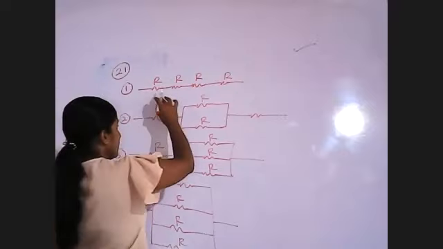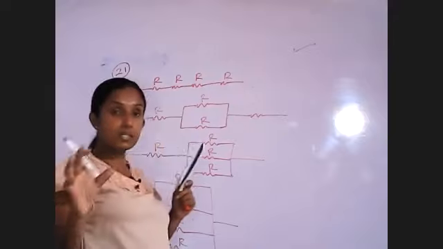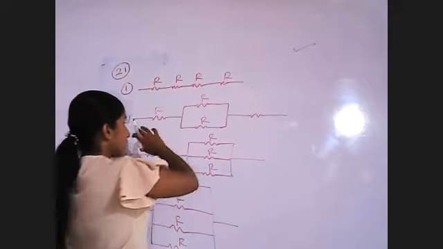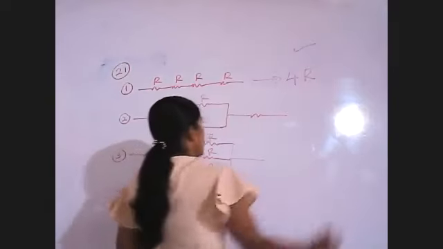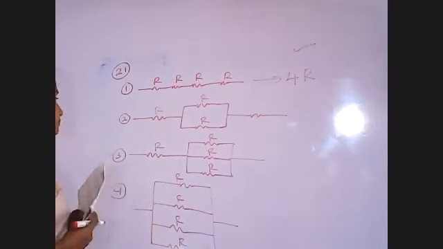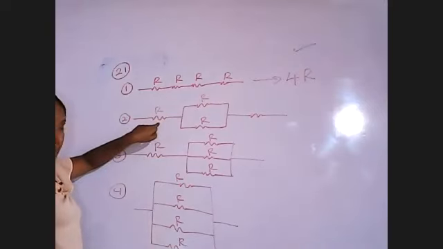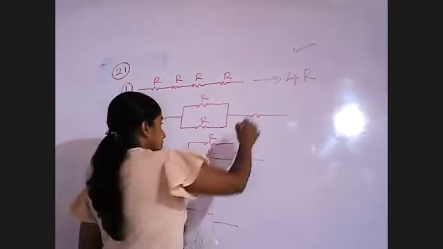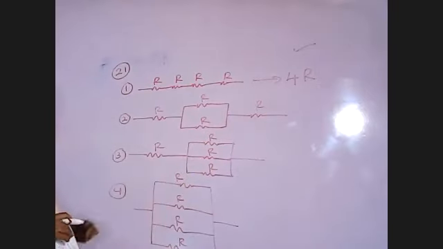So in the first one, four R resistors are connected in series, right? So we have to get the sum. That is 4R. Here, one R is there and another R is there, and two resistors connected together.